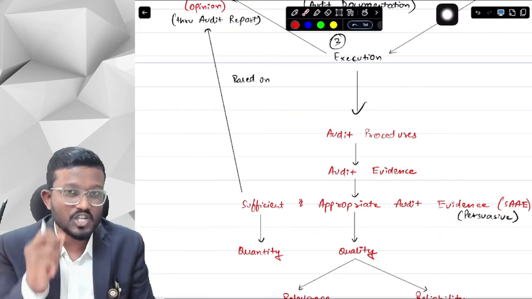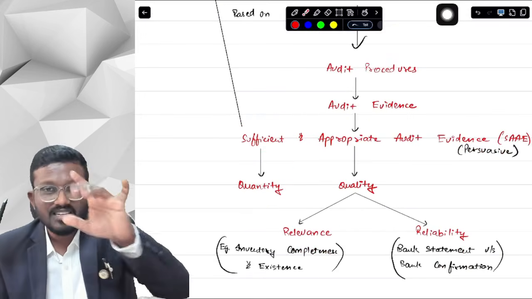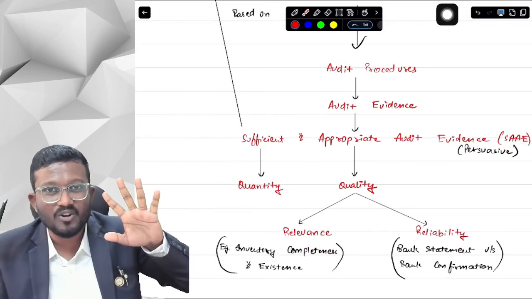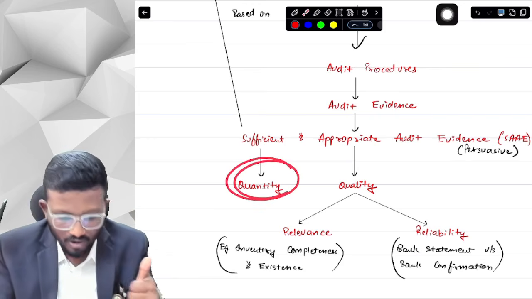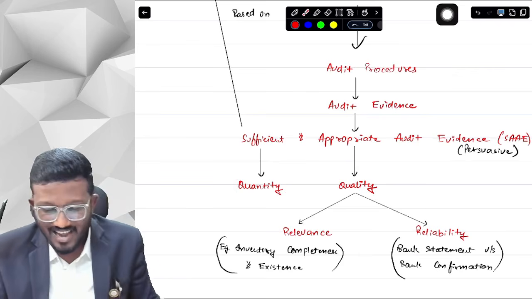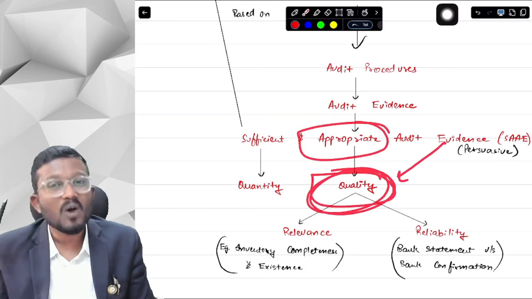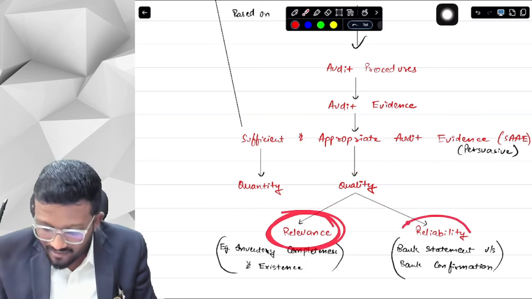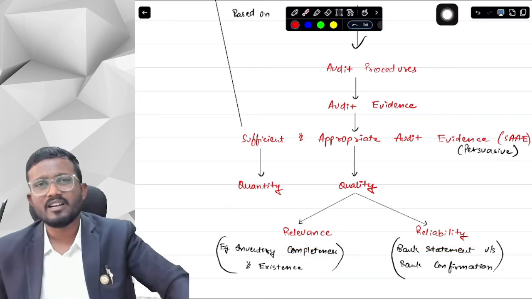Now what is sufficient? Sufficient is basically quantity. If there are 1,000 transactions, then we cannot be satisfied with the audit evidence of one transaction. We have to obtain a sufficient number of audit evidence, that is, the quantity of audit evidence. And the audit evidence that we are obtaining should be of quality. Appropriateness means quality. Now, what does quality mean, sir? The audit evidence should be relevant to us and the audit evidence should be reliable. What do relevance and reliability mean?